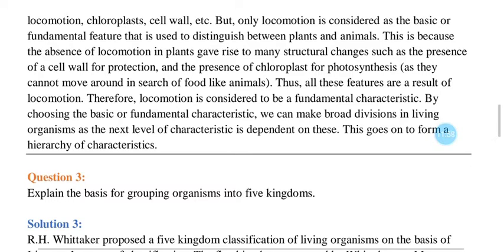By choosing the basic or fundamental characteristic, we can make broad divisions in living organisms, as the next level of characteristics is dependent on this. So this goes on in the form of a hierarchy of characteristics. So basic characteristics are those because of which some other characteristics have developed. This fundamental characteristic we have to choose for developing a hierarchy of classification. Next question.